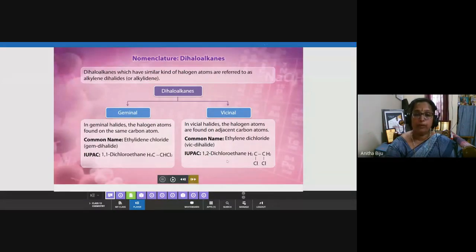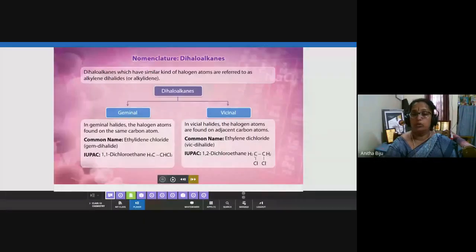There is no difference in the IUPAC system. According to the rule, we can name it as 1,1-dichloroethane. Okay, you need to mention both positions. This is another example we can remember: 1,2-dichloroethane. So in this way, IUPAC nomenclature we can apply in all cases.